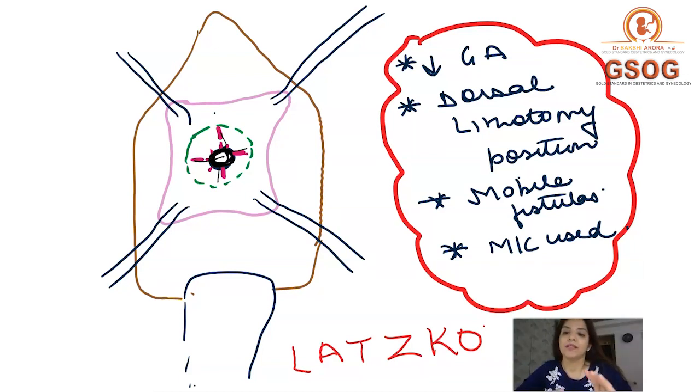Now suppose the fistula which you are repairing by the Latsko technique is high up in the vagina. In that case, you will have to approximate the anterior and the posterior wall of the vagina also. That will result in shortening of the vagina, and that is exactly what you do in colpoclysis also, in partial colpoclysis. So Latsko technique will be incorporating partial colpoclysis, that is, you will be shortening the vagina just in case the fistula is located high up in the vagina.